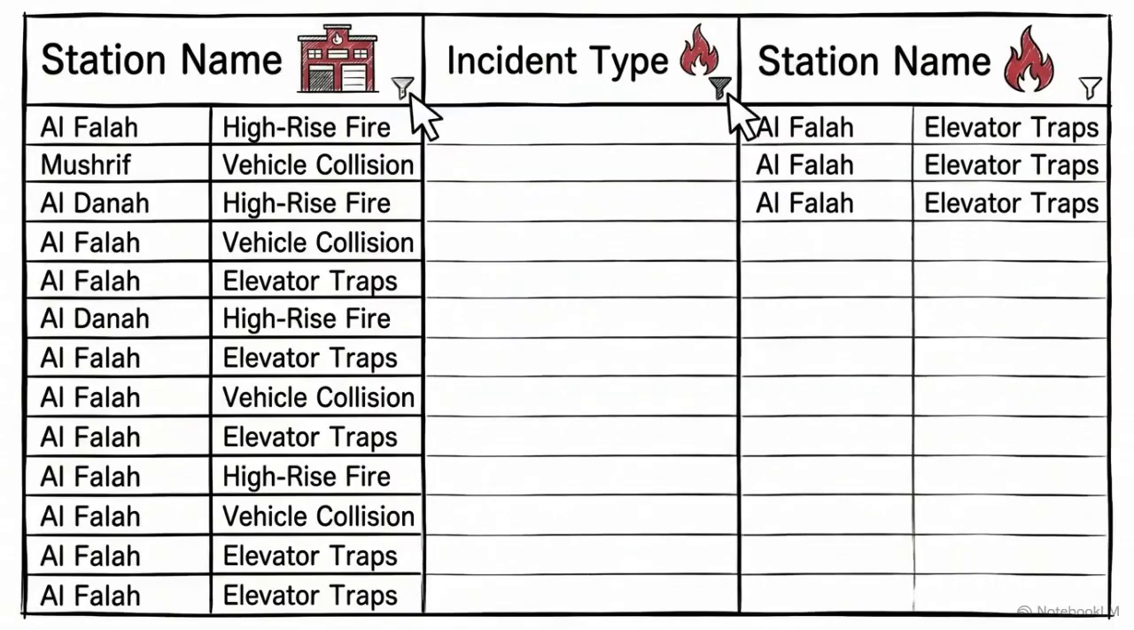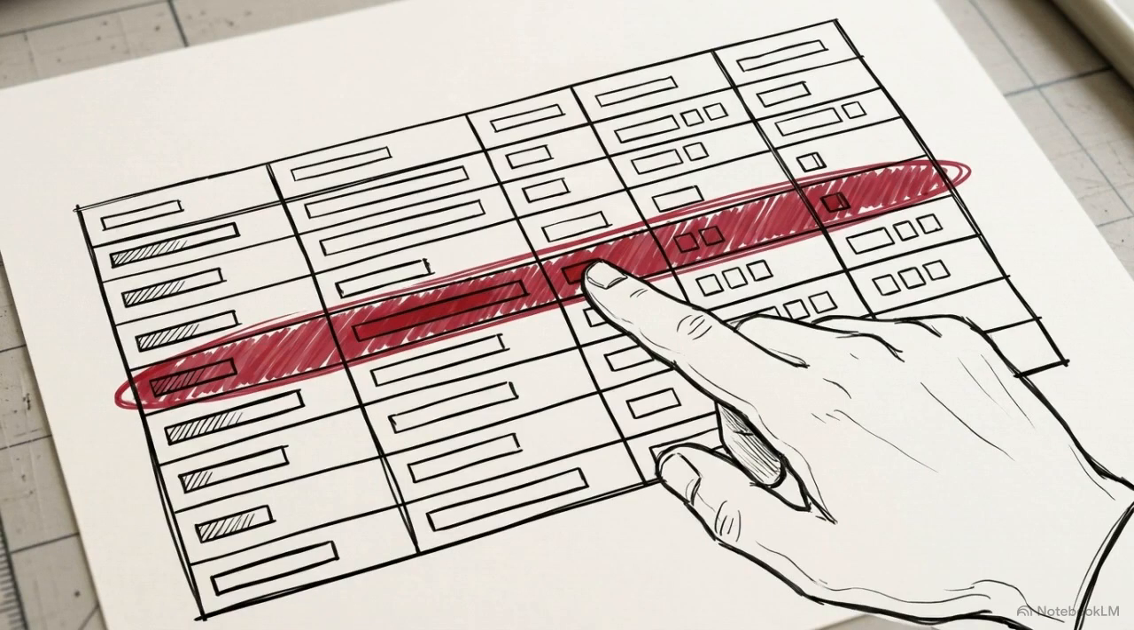Filtering isolates specific variables by hiding unnecessary rows. By filtering the station name column, we focus exclusively on Alpha Law Station. A second filter on incident type lets us look specifically at how that crew handles elevator traps. Sorting identifies the outliers, and filtering isolates the variables. Together, they reveal the specific performance trends that an average summary might miss.